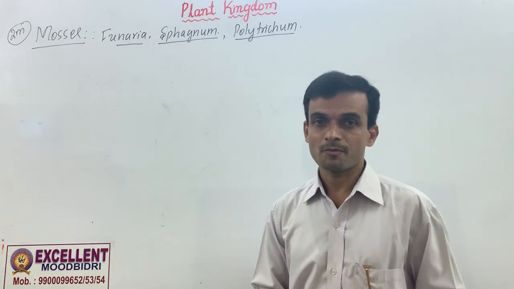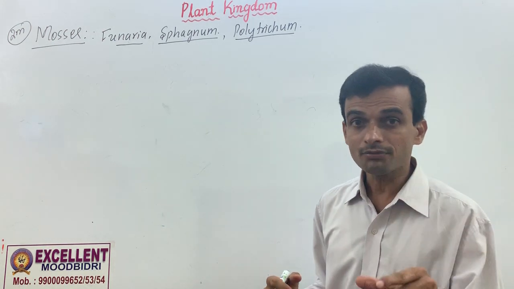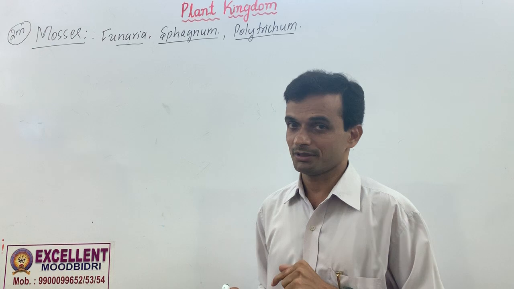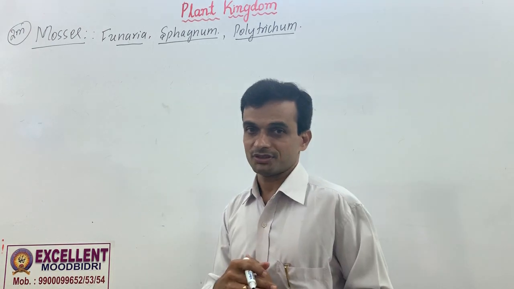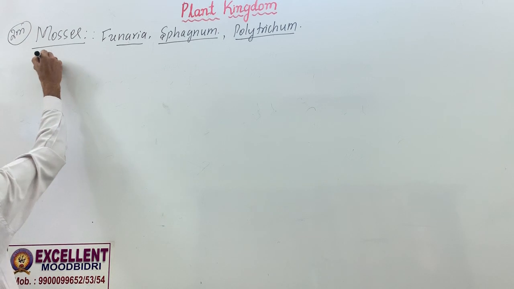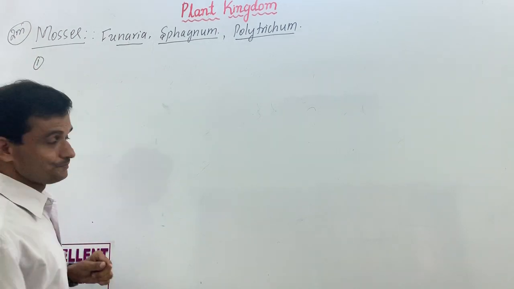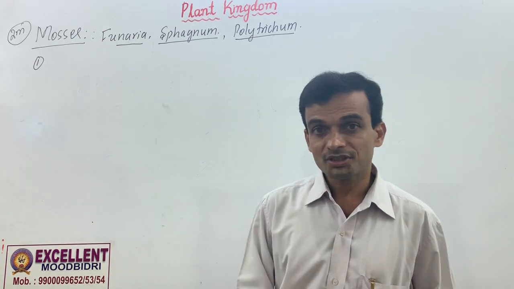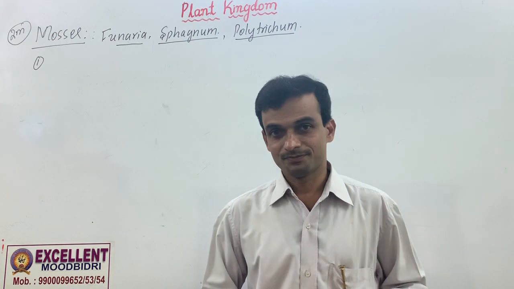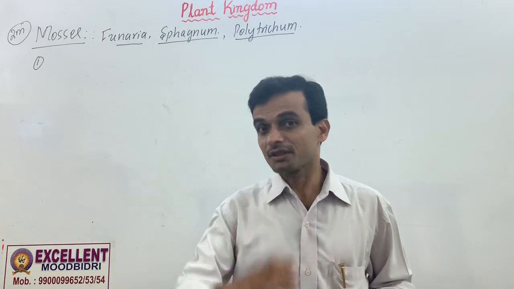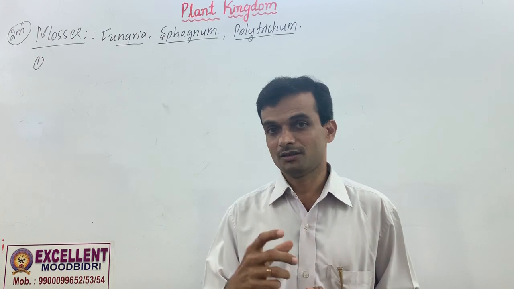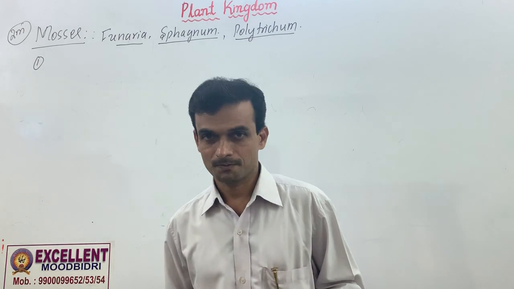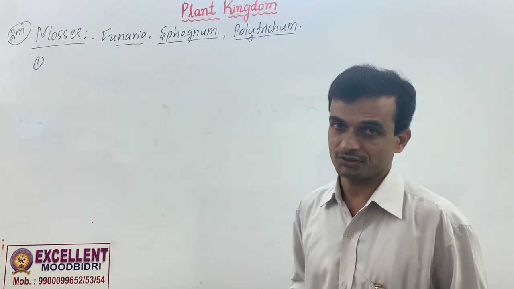The following mosses differ from liverworts such as Marchantia. I have given the example of Marchantia, that is a liverwort, in the following aspects. First thing is here, no gemma cups. I have mentioned that in liverworts, there are special types of receptacles. Asexual buds develop on receptacles. They are called gemmae. When they are detached, they develop into a new thallus, new organisms. We don't find any such asexual buds here.